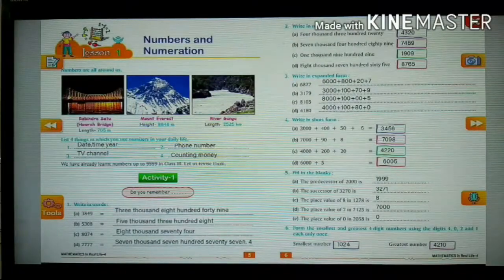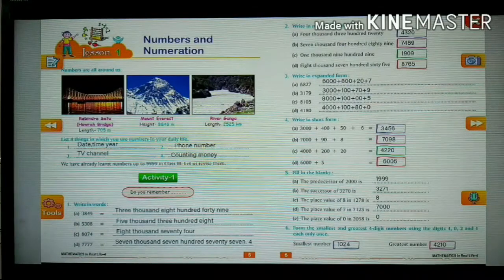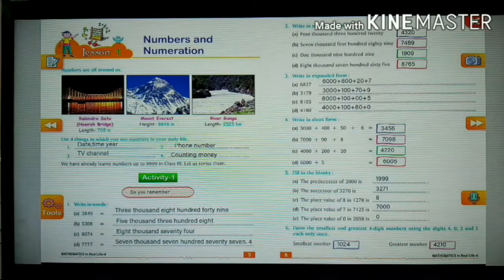Lesson number 1. Numbers and numeration. Numbers are all around us. So let us take the example Rabindra Setu, Howrah Bridge it is. Its length is 705 meters.